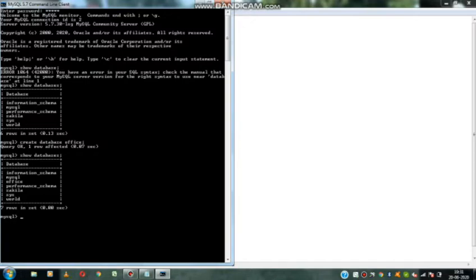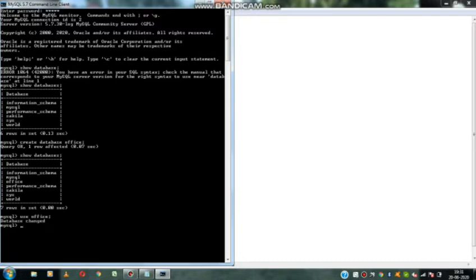So for that, what is the query we have to use? The create query. Okay, so now I created a database. Office is the database I created. What is the next step we have to do? Use office. Use office means I am selecting the database.